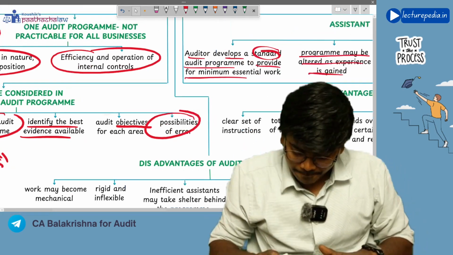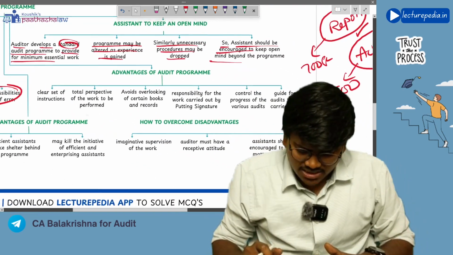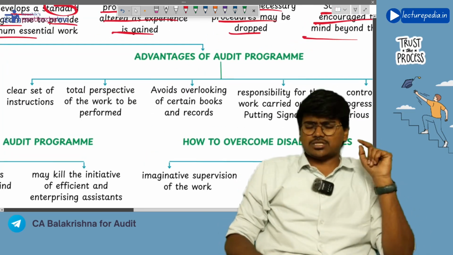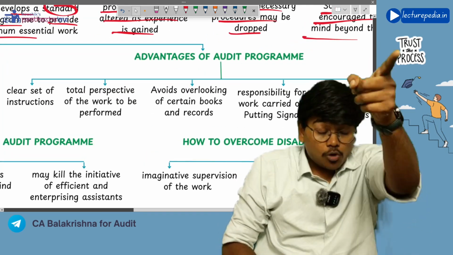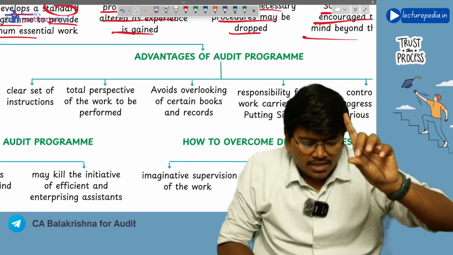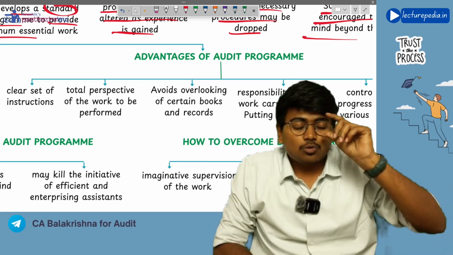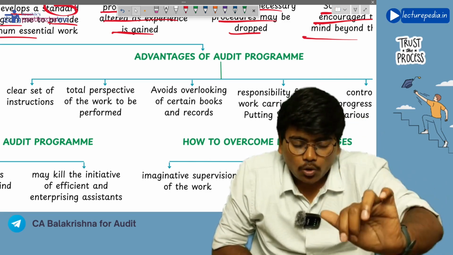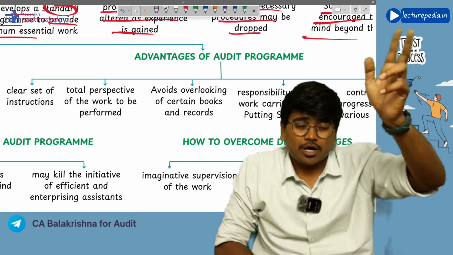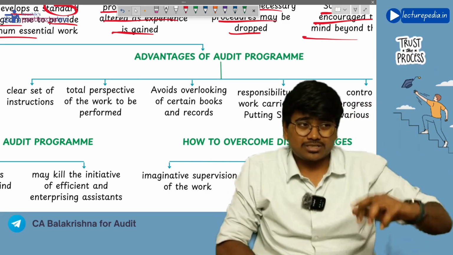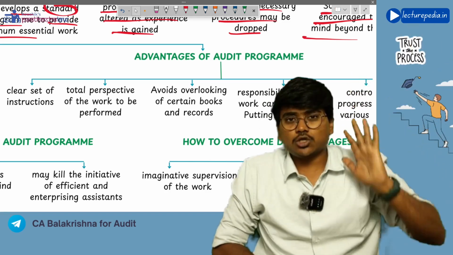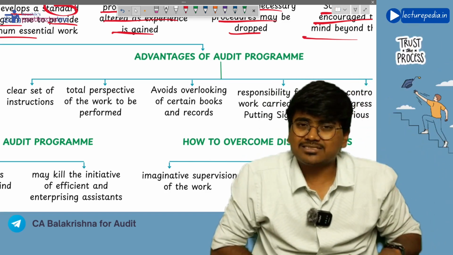Got it? Next, advantages of audit program. What are the advantages of audit program? First of all, you should not confuse here. There are advantages of the overall audit strategy, and there are also advantages of the audit program. Under the overall audit strategy, the advantages completely deal with resources: the allocation of quantitative resources, identification of qualitative resources, management of resources, timing of resources. These four points completely deal with resources in the benefits of the overall audit strategy.